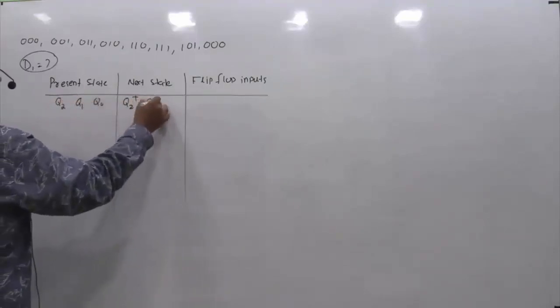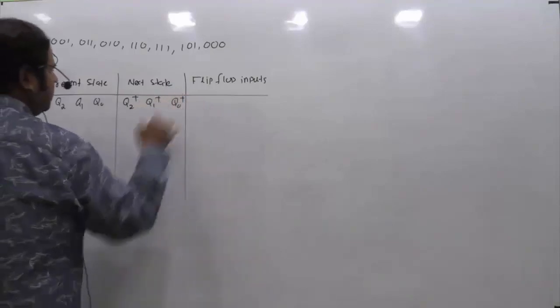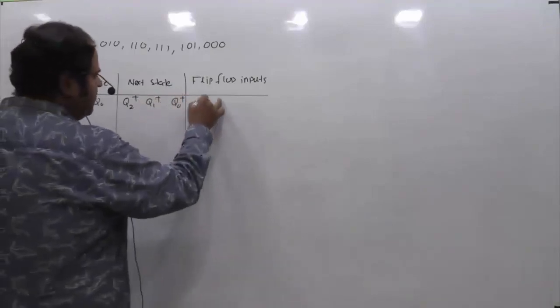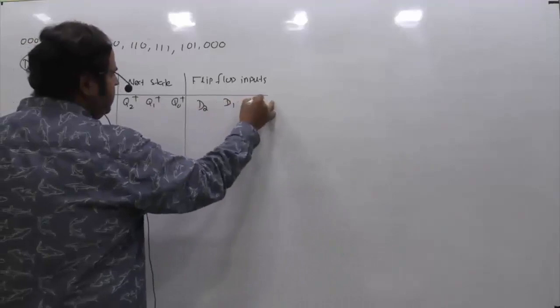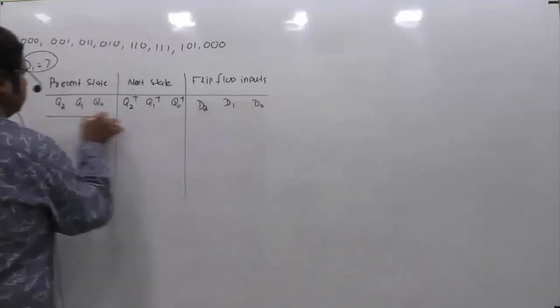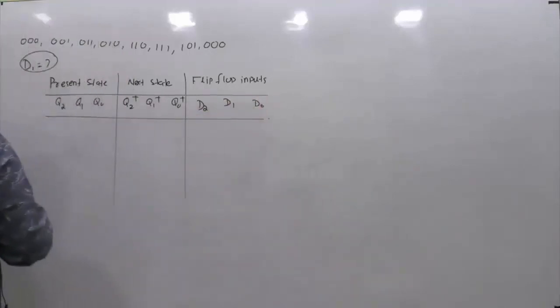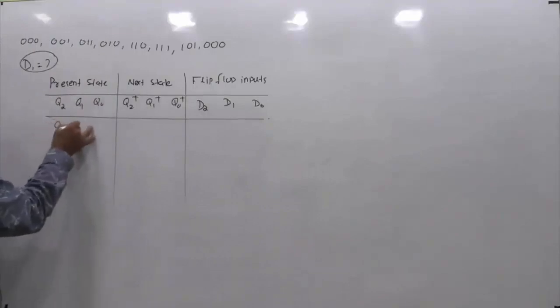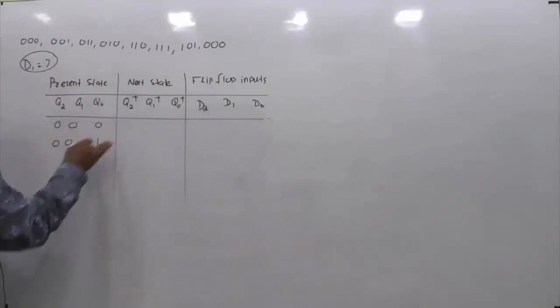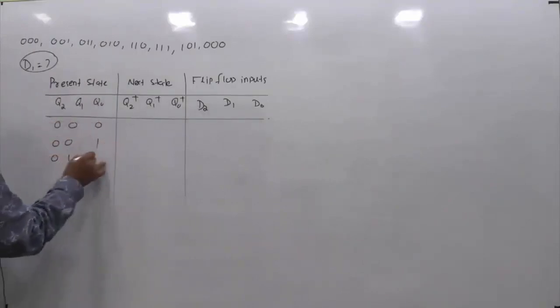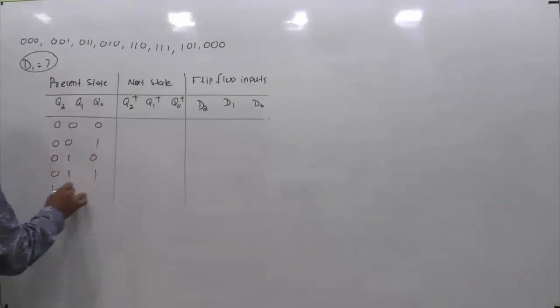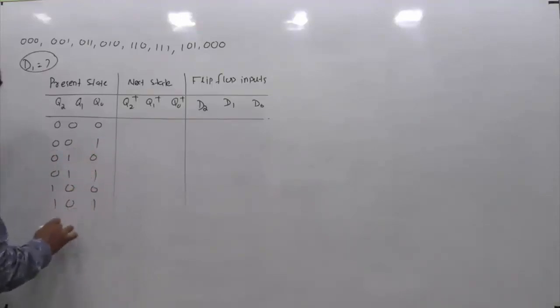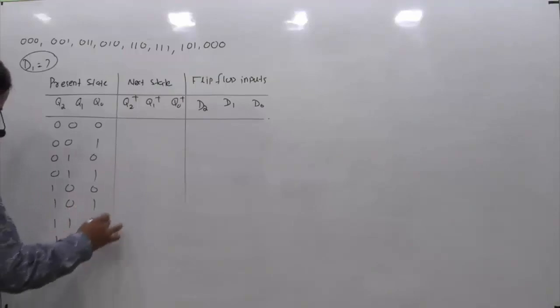Next state is Q2 plus, Q1 plus, Q0 plus. Flip-flop inputs are D2, D1, D0 because there are 3 flip-flops. Now let me write all the possible combinations, and then by referring to the given sequence we'll find the next state.